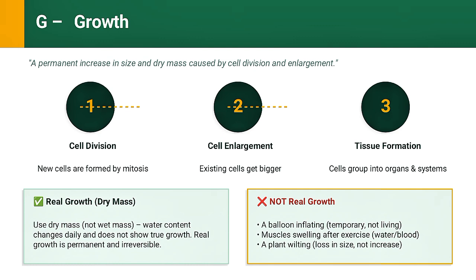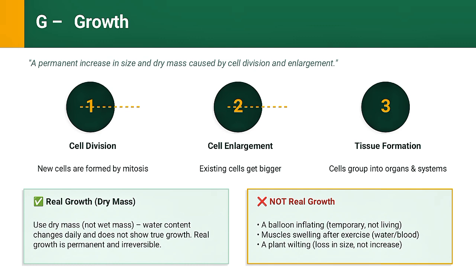Now, how do we measure growth in biology? We use dry mass, not wet mass, not height alone, not just weight. Dry mass is the most accurate measure because it removes water content, which changes every day. And here is something important for your exam. Not everything that gets bigger is growing.